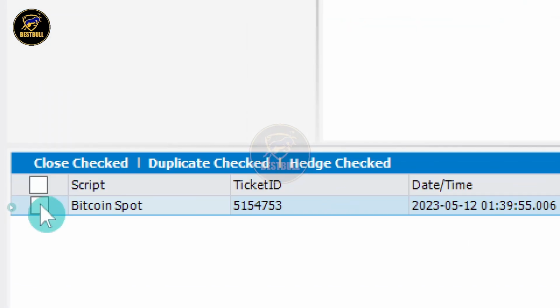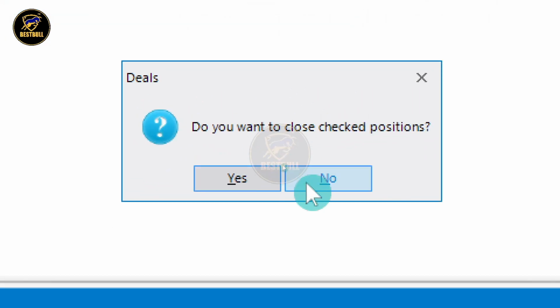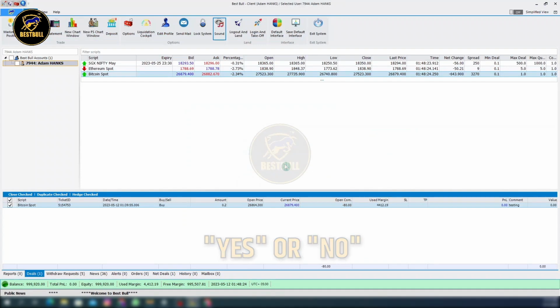To close a trade, select the checkbox beside the trade you want to close. After selecting the desired trades, click on the Close Checked button. A confirmation window will appear asking if you want to close the checked positions. Choose yes or no accordingly.